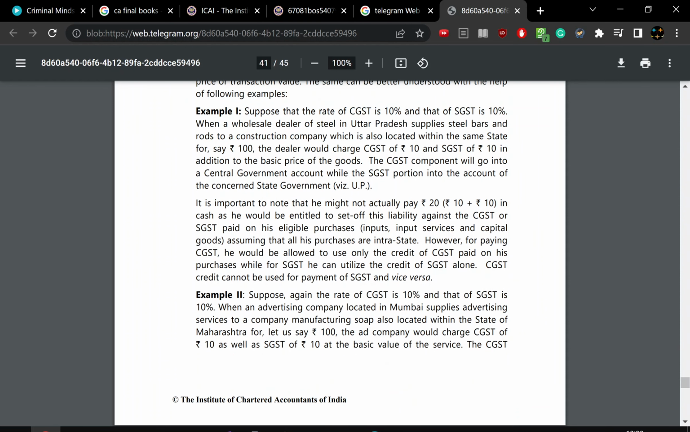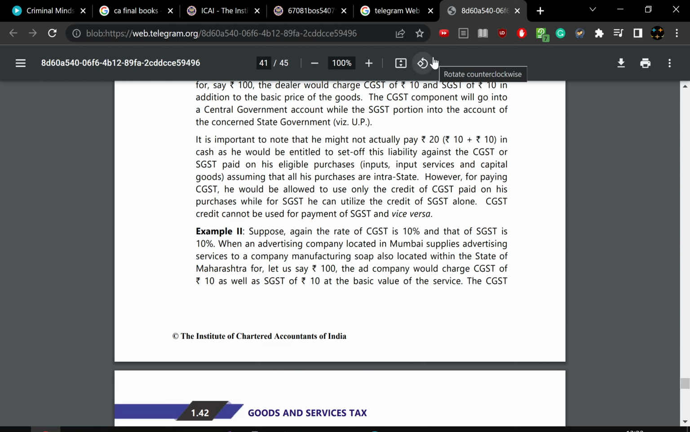It is important to note that the contractor might not actually pay 10 plus 10. In this case, he is entitled to set off the liability against CGST and SGST paid on eligible purchases, such as inputs and capital goods in all the states of India. Therefore, paying CGST allows you to use only the credit of CGST paid on the purchase, while SGST is utilized against the SGST credit in the state alone. The CGST credit cannot be used for payment of SGST and vice versa. If you have IGST credit, you can use it to pay IGST, CGST and SGST, so you can clear off the output liabilities with the input credits.